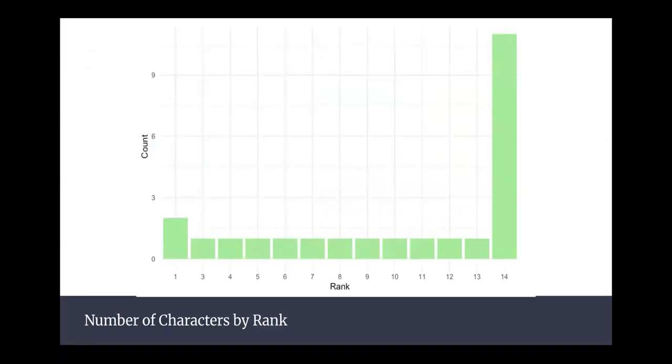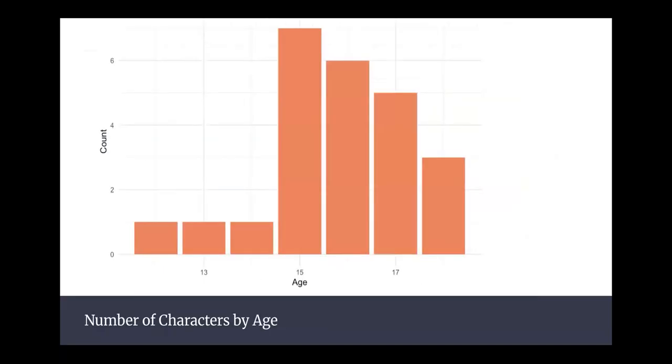Here's a visual look at numbers of characters by rank, and as I was describing earlier, a lot of them have rank 14, and Katniss and Peeta were the ones with rank 1. And the ranks are done by when in the movie they were supposed to show their strengths or certain things that they were good at, and this was when Katniss shot an arrow into the apple of the pig, if you guys remember the movie. Number of characters by age, and this makes sense when looking at this graph why the mean was 15.8, as most of our data ranged between 15 to 17 years old.